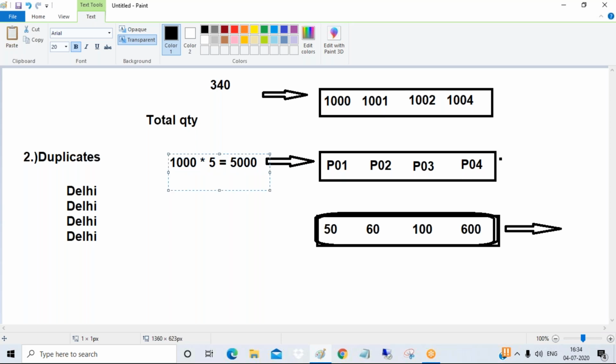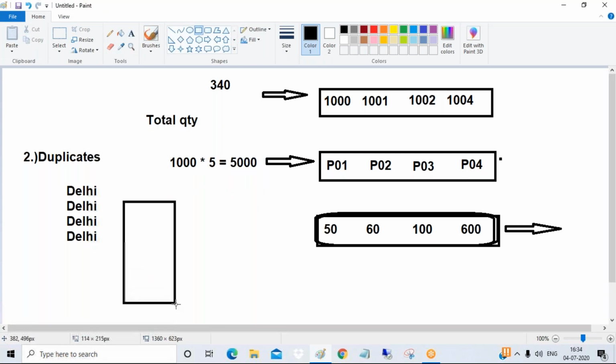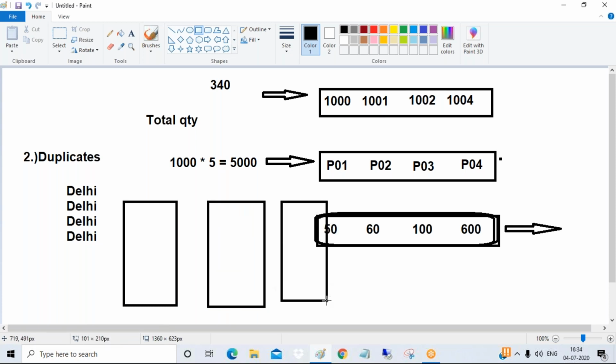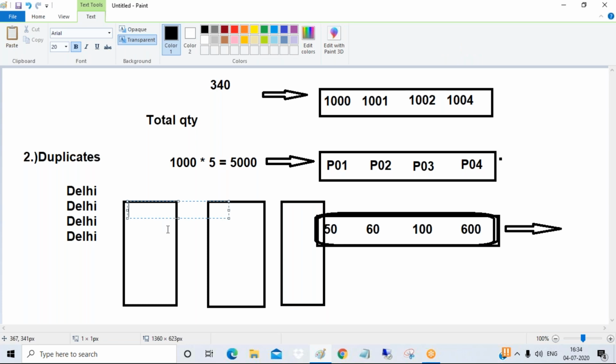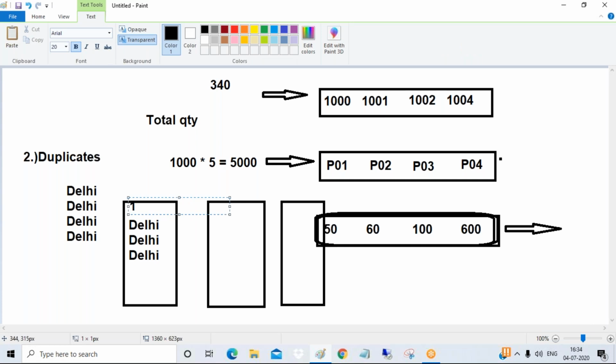But guys, in the HANA system, each column acts like a separate tiny table, and we have separate codes. For example, Delhi is in the first position, again Delhi in the second position, again in the third position, and you have codes like this: 1 for the first position, 2 for the second, 3 for the third, 4 for the fourth.